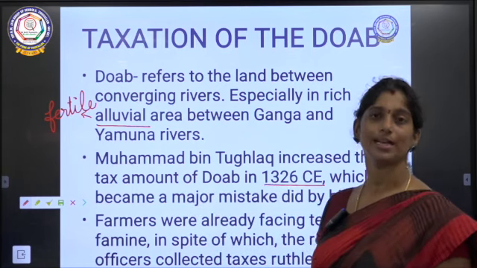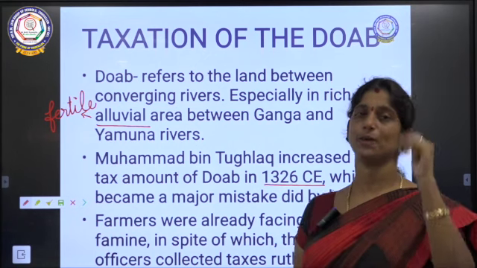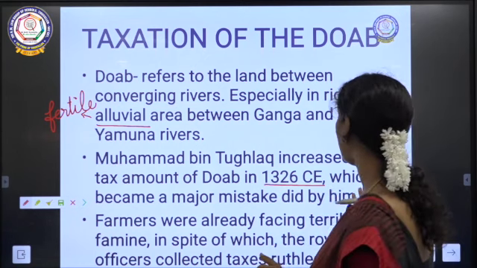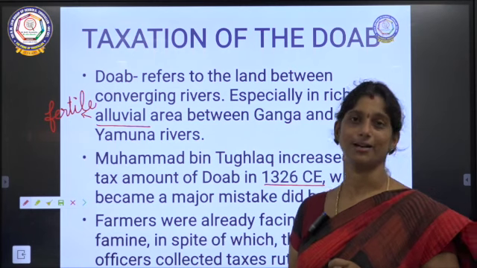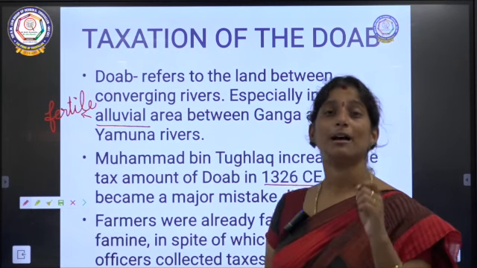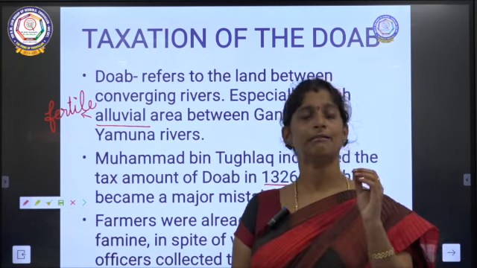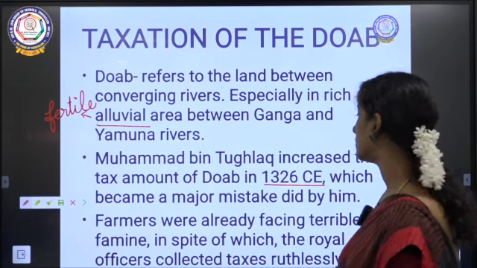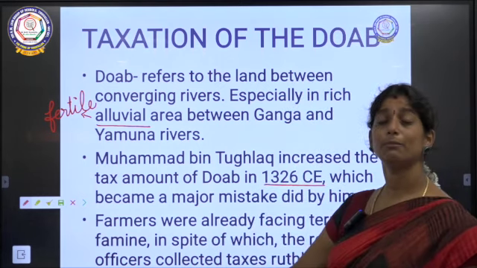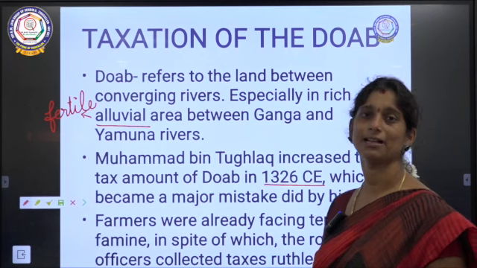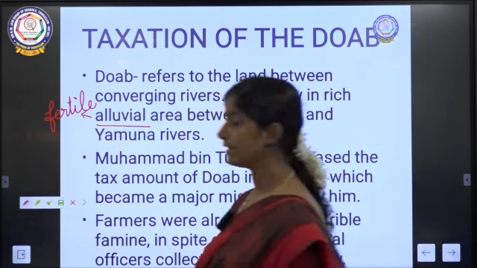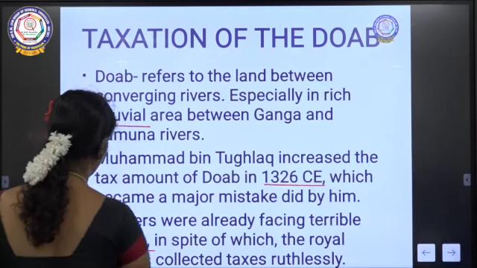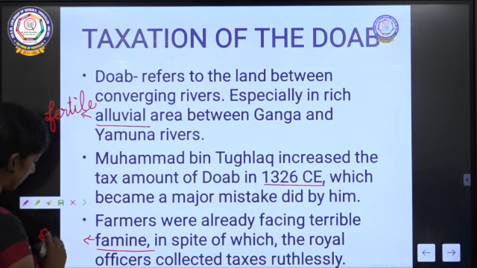So in 1326, he told that the amount has to be increased. So what happened? That was a major mistake by him, because farmers were already facing the famine there, okay. So farmers were already facing terrible famine. Famine means nothing but scarcity of things, okay. So they were not having anything. This is scarcity.